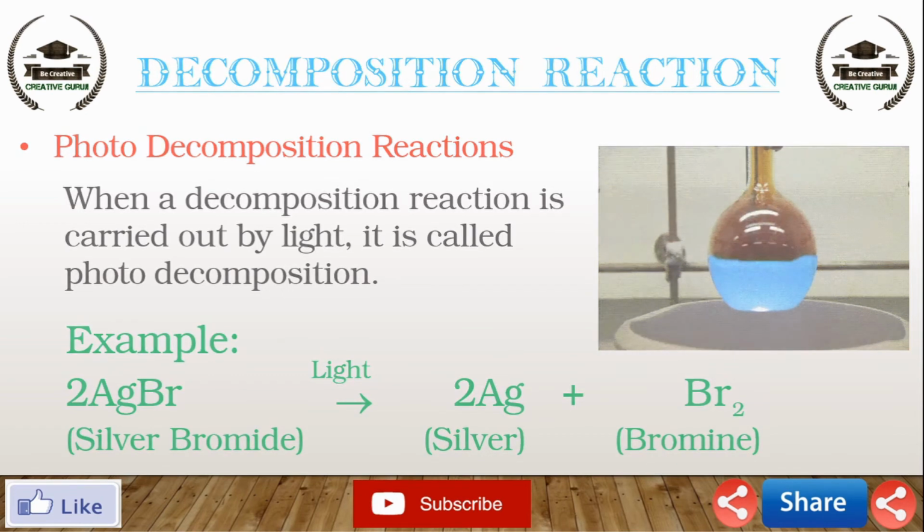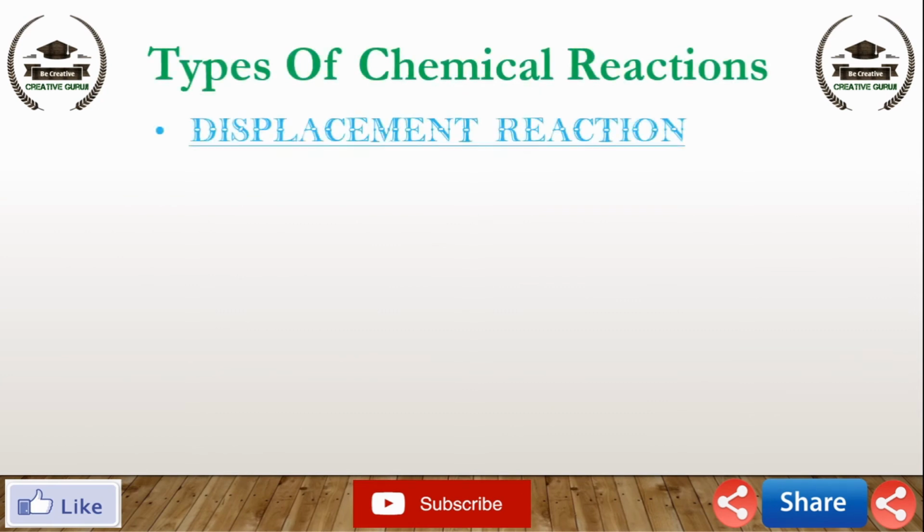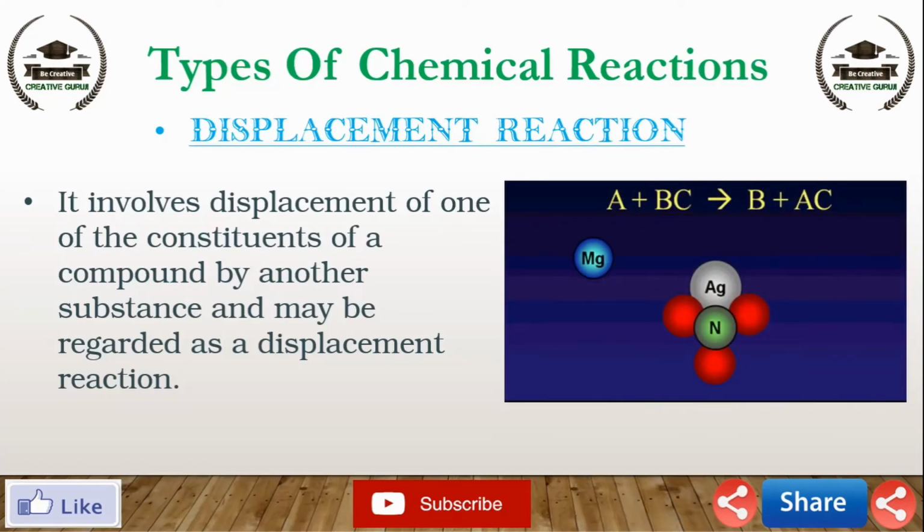Now move to the next type of chemical reaction, displacement reaction. It involves displacement of one of the constituents of a compound by another substance and may be regarded as a displacement reaction.